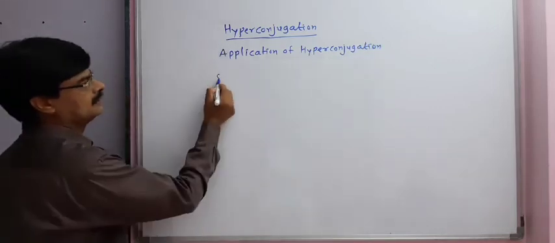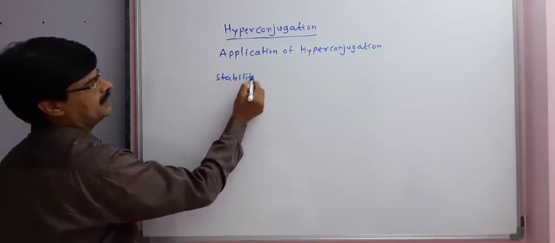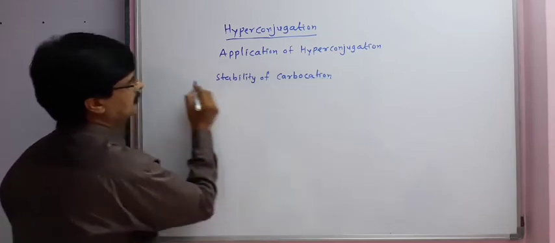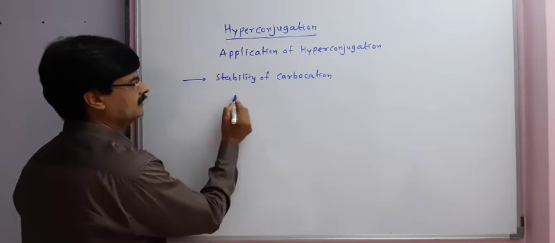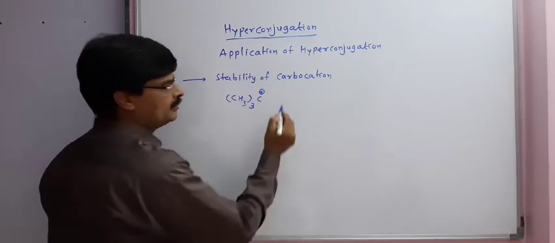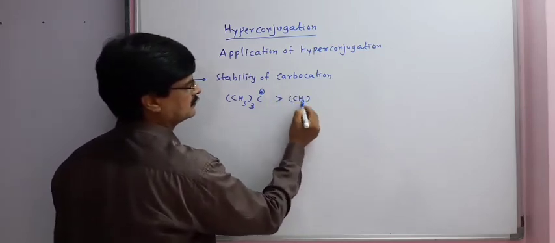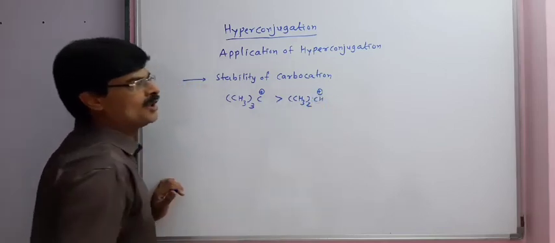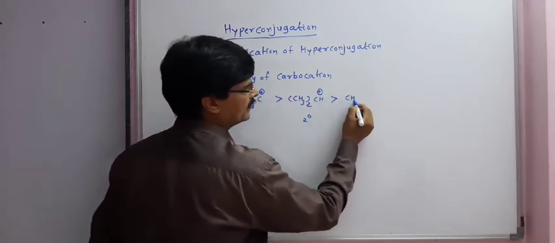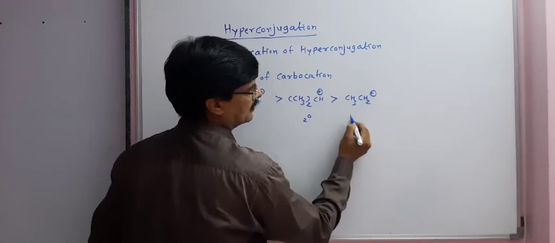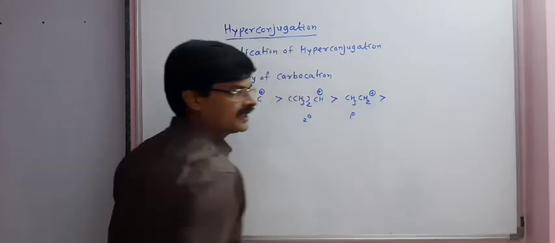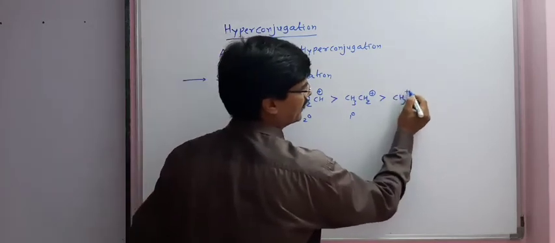First application: stability of carbocations. A 3-degree carbocation is more stable than a 2-degree carbocation, which in turn is more stable than a primary carbocation, which is stronger than a methyl carbocation.